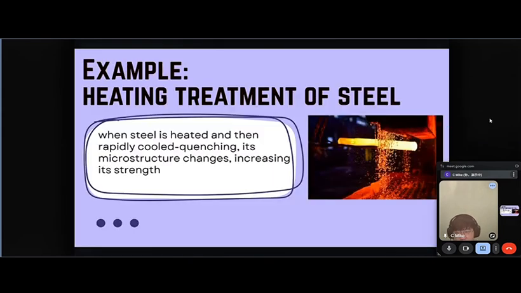Here is an example of heat treatment of steel. When steel is heated and then rapidly cooled, which is quenching, its microstructure changes, which increases its strength.